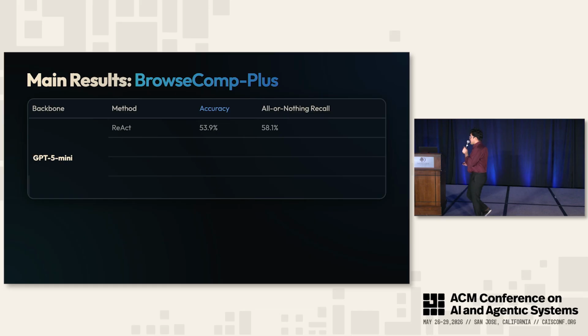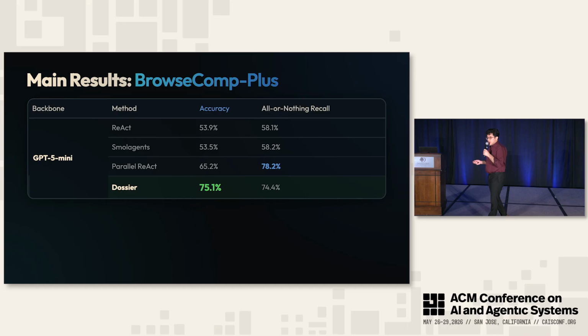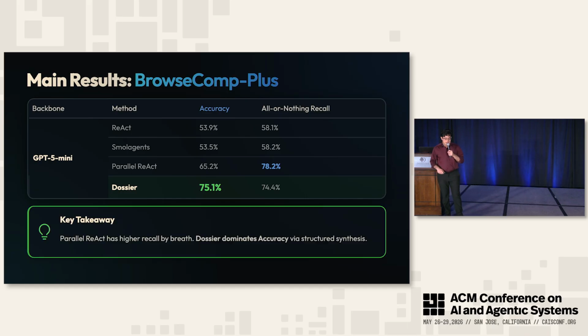What you'll observe is that on GPT-5 Mini, React gets around 53%, while small agents gets a very similar 53%. Parallel React is able to get 65%, with all or nothing recall up to 78%. And Dossier has the highest accuracy at 75%. The key takeaway here is that while parallel React has a higher recall just by pure breadth around exploration, Dossier is able to have the highest accuracy by structuring synthesis around that research ledger.